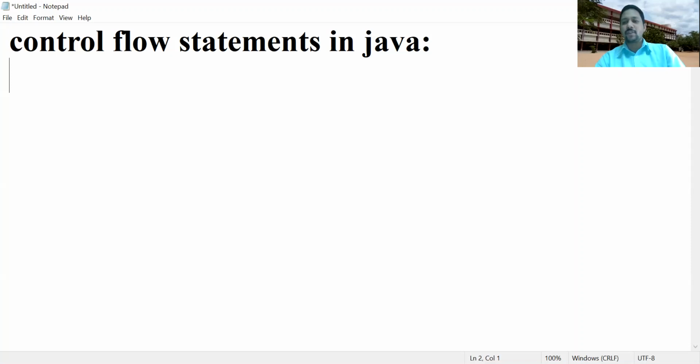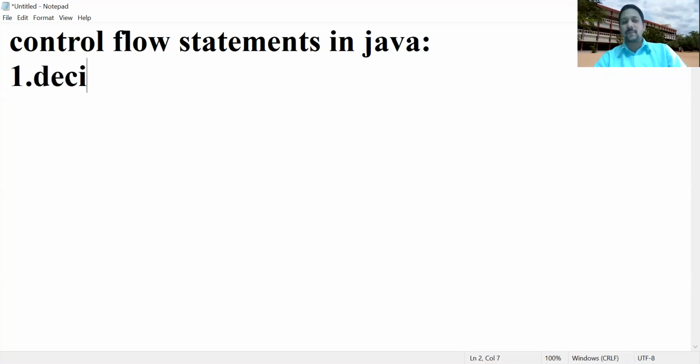Normal flow control means what? The statements inside the Java code are executed from top to bottom. If you want to change the flow of control or break the flow of control, in such cases we use control flow statements in Java programming. What control flow statements are available? There are three control flow statements available. What are those?